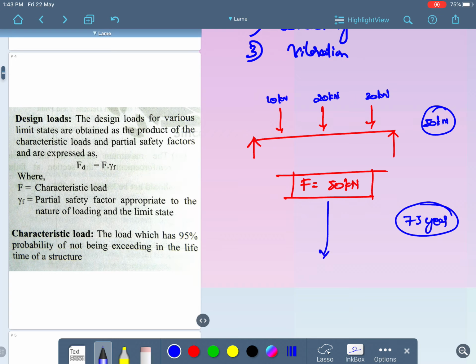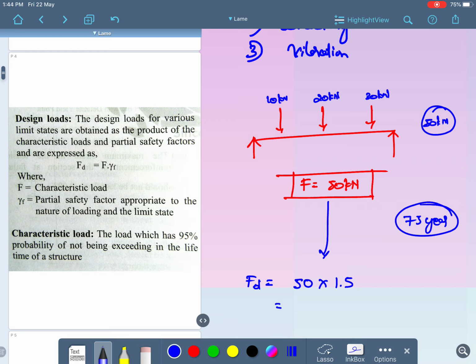There is a chance that the load may get increased. Because of that, for safety purposes, I am going to increase the design load by multiplying it with a factor of safety. Let me take the factor of safety as 1.5.